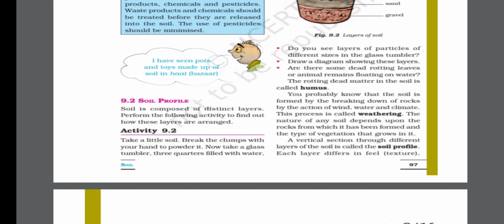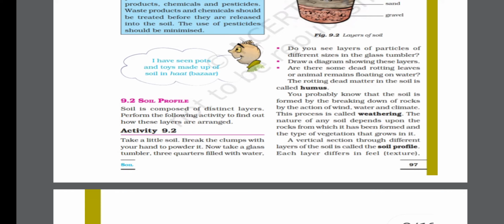Now in soil profile, the first term that comes is humus. Basically humus is nothing but rotting dead matter in the soil. The dead matter from leaves of plants, the dead matter from plants, for example leaves, some rotten fruits, organic matter, these things constitute humus.